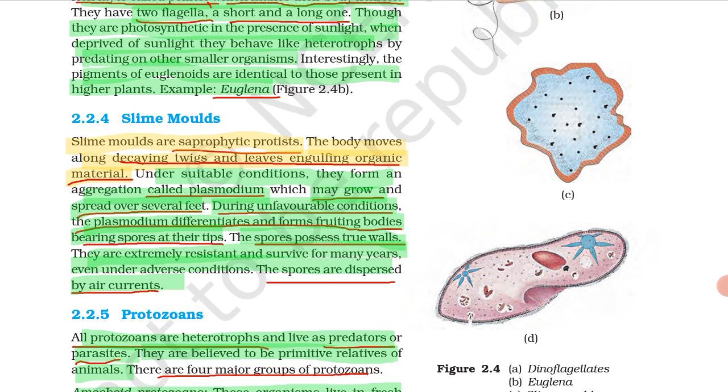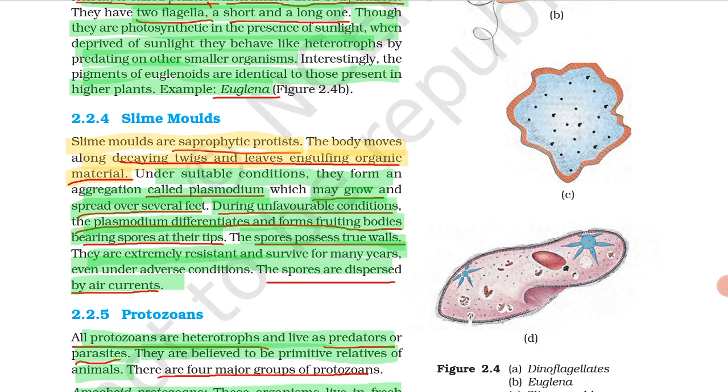So what happened here? These slime molds are saprophytic, means what? They depend on decaying parts or dead organisms. Whenever the slime mold's body moves through decaying parts, it engulfs that decaying part and clears it that way. Under suitable condition, they form an aggregation that is called plasmodium, which may grow into several feet. And when there is an unfavorable condition, this plasmodium differentiates into fruiting bodies.